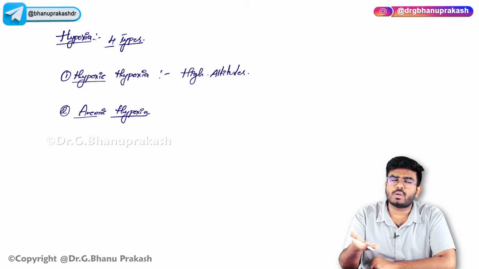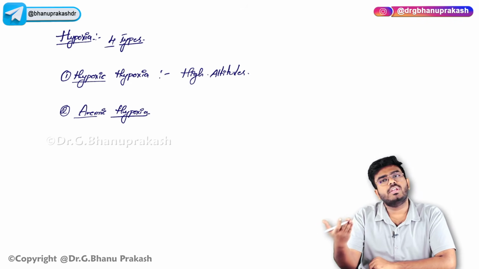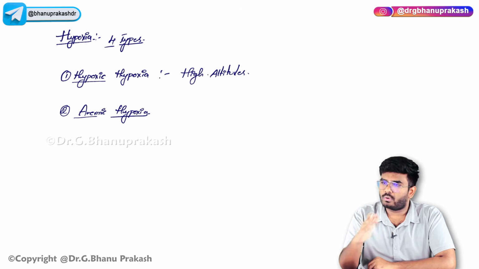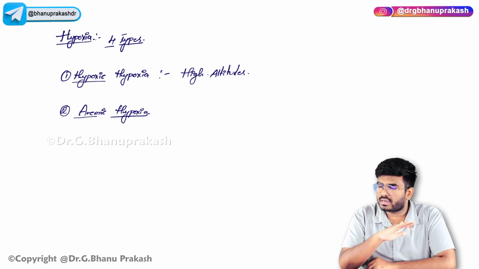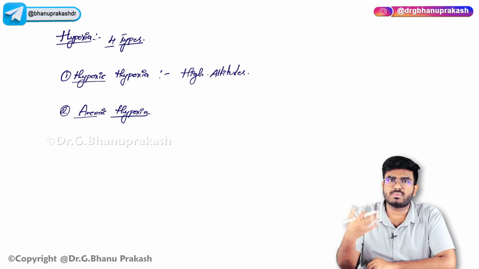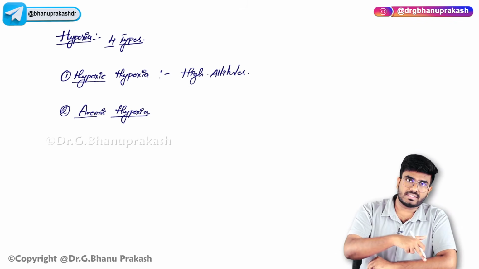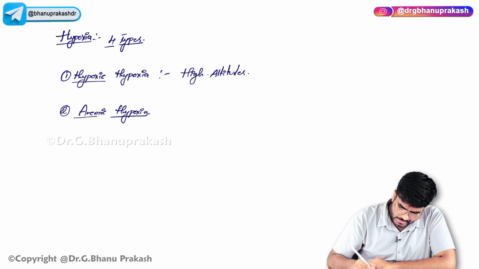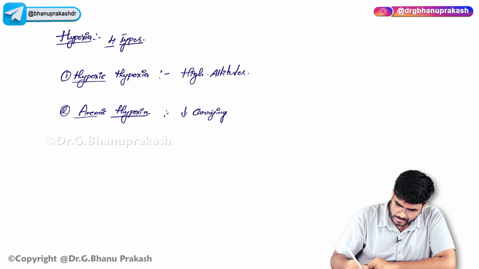Whenever the hemoglobin is not sufficient, that can lead to hypoxia. Outside everything is normal, even the tissues have no problem, but they still become hypoxic because of some blood-related reason, that's anemia. So in anemic hypoxia there is decreased carrying capacity.